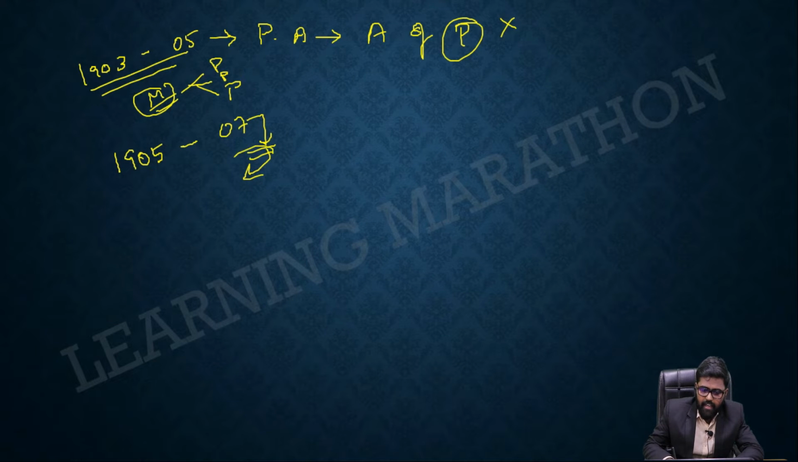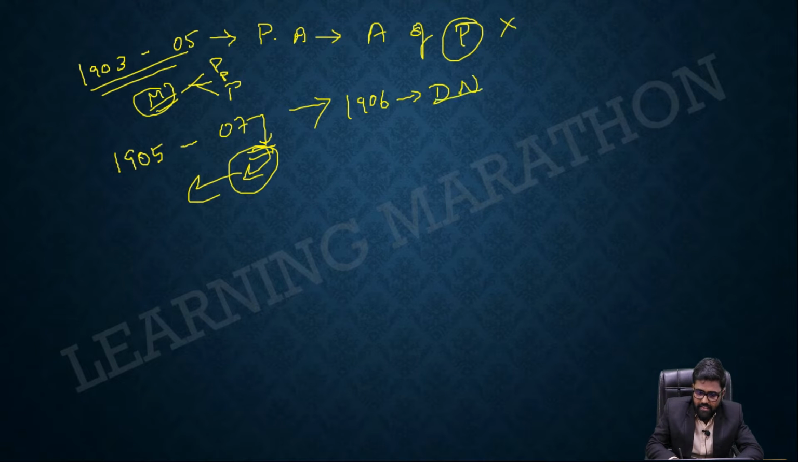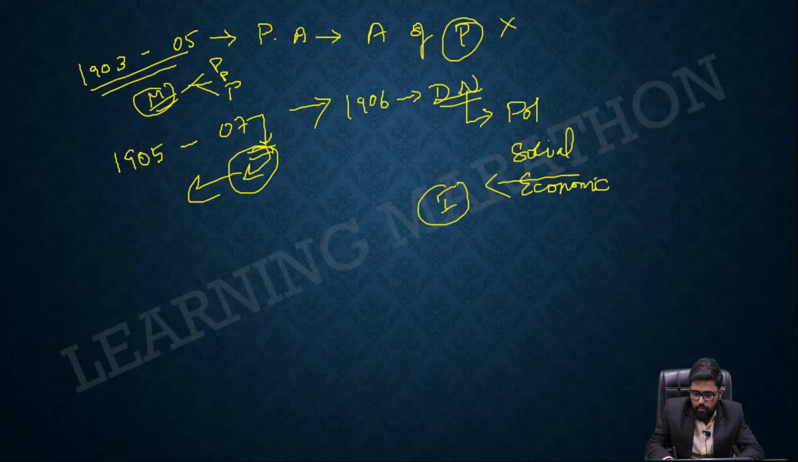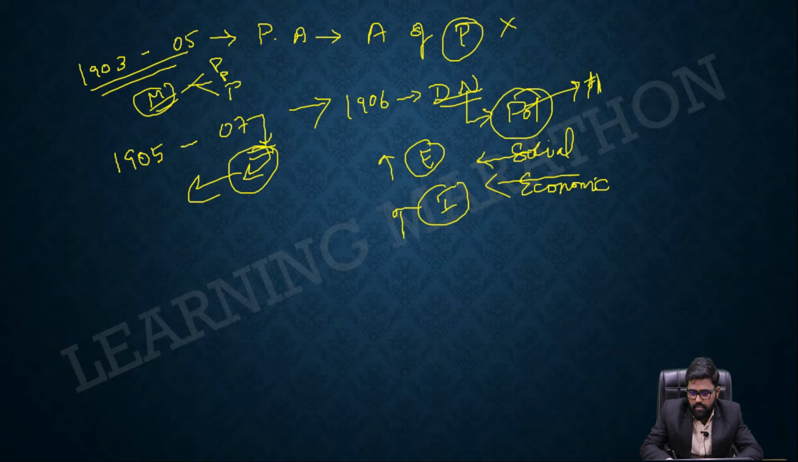Then in 1905 to 1907, after 1907 every extremist leader was arrested, and that's a different story; we need not enter into that because then it will become a lecture. In 1905 to 1907, and especially in 1906 after Dadabhai Naoroji took up the presidentship, there was a political aim, a social aim and also an economic aim. What is the economic aim? To promote the indigenous group. What is the social aim? To promote education. And what is the political aim? Annulment of the partition.